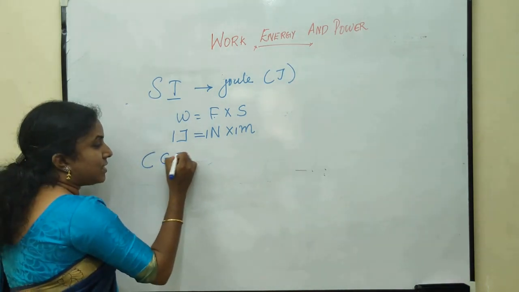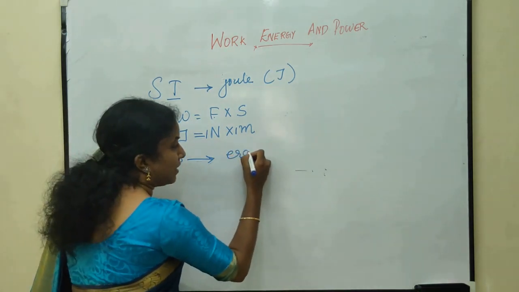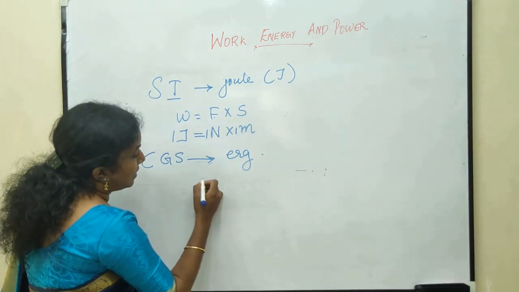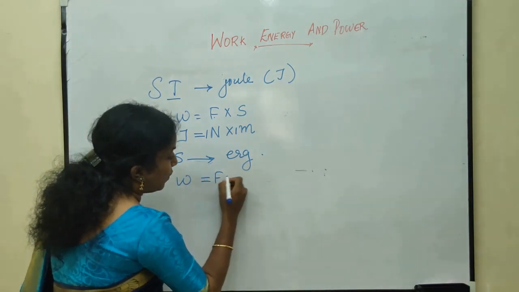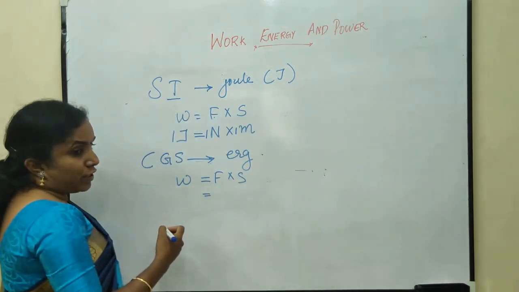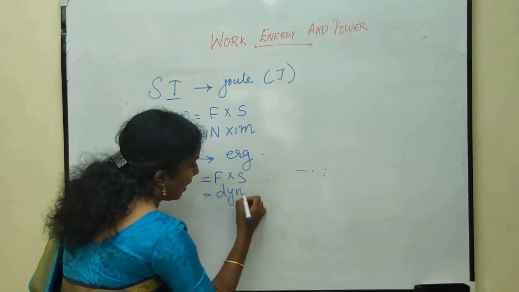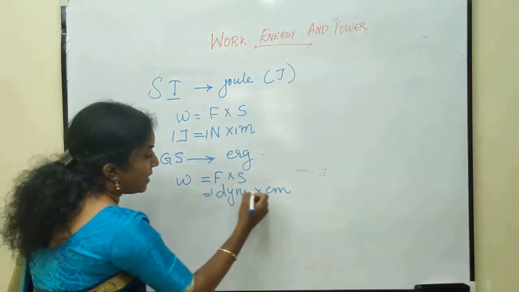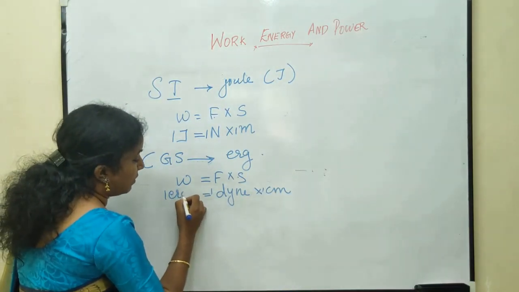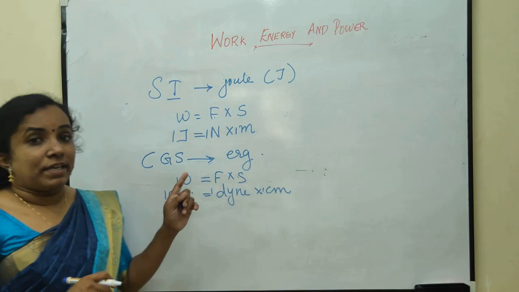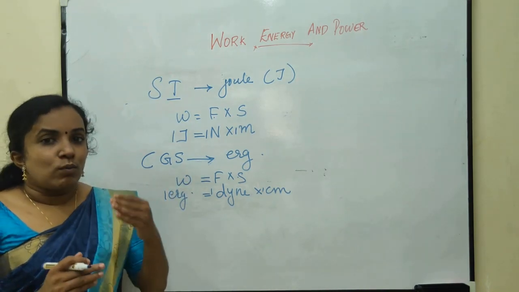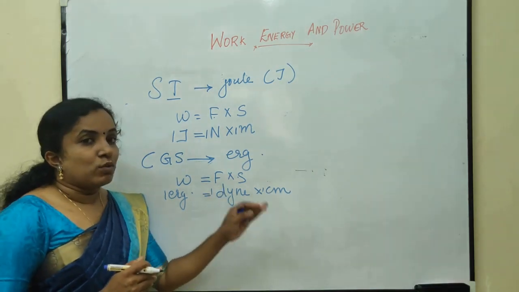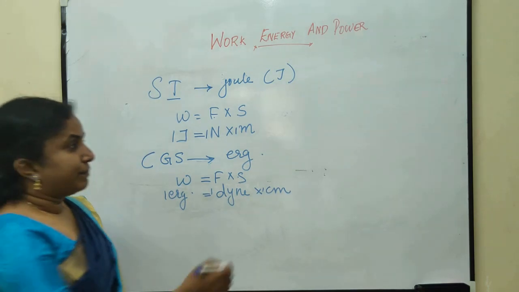Now, in CGS system, the unit of work is erg. And in CGS system, W is equal to F into S. The unit of force is dyne and the unit of distance is centimeter. So, 1 dyne centimeter is taken as 1 erg. So, 1 erg can be defined as: 1 erg work is said to be done when a force of 1 dyne moves the body through 1 centimeter.